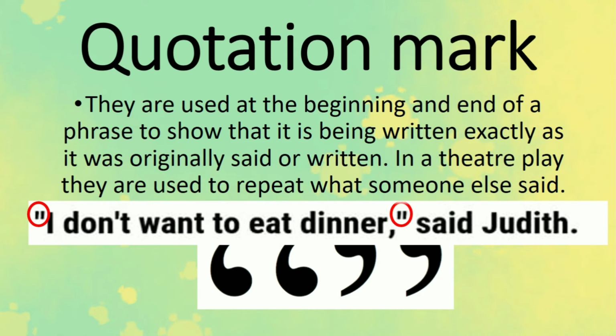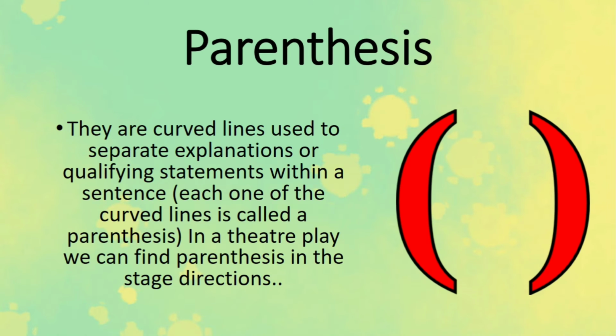Quotation marks are used at the beginning and at the end of the sentence or at the end of the phrase. And then we have parentheses. They are curved lines used to separate explanations or qualifying statements within a sentence.